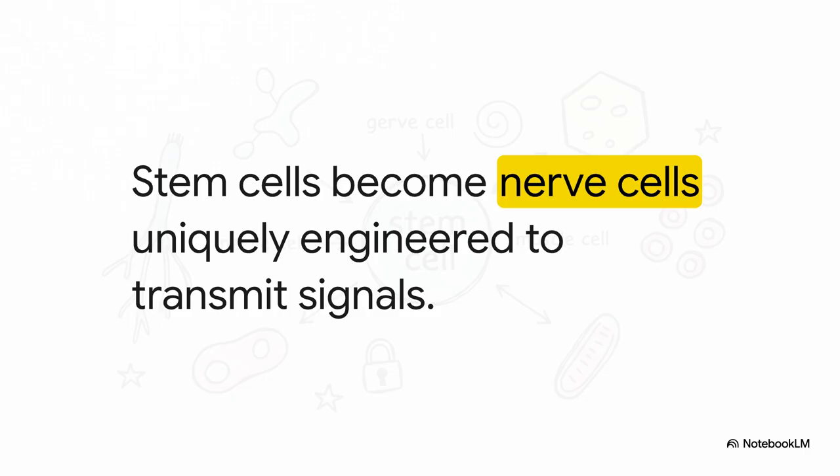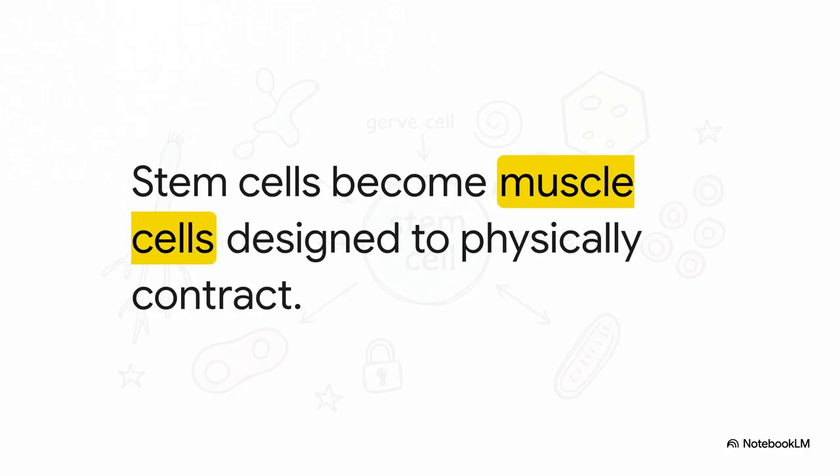Those physical changes are precisely engineered for a unique function, which is to transmit signals. The structure absolutely dictates the function here. Or, take a completely different path. A stem cell can modify into a muscle cell. Notice its elongated, fibrous shape right here. It's structurally designed completely differently than that nerve cell we just saw. Why? Because its unique function is to physically contract and enable movement.